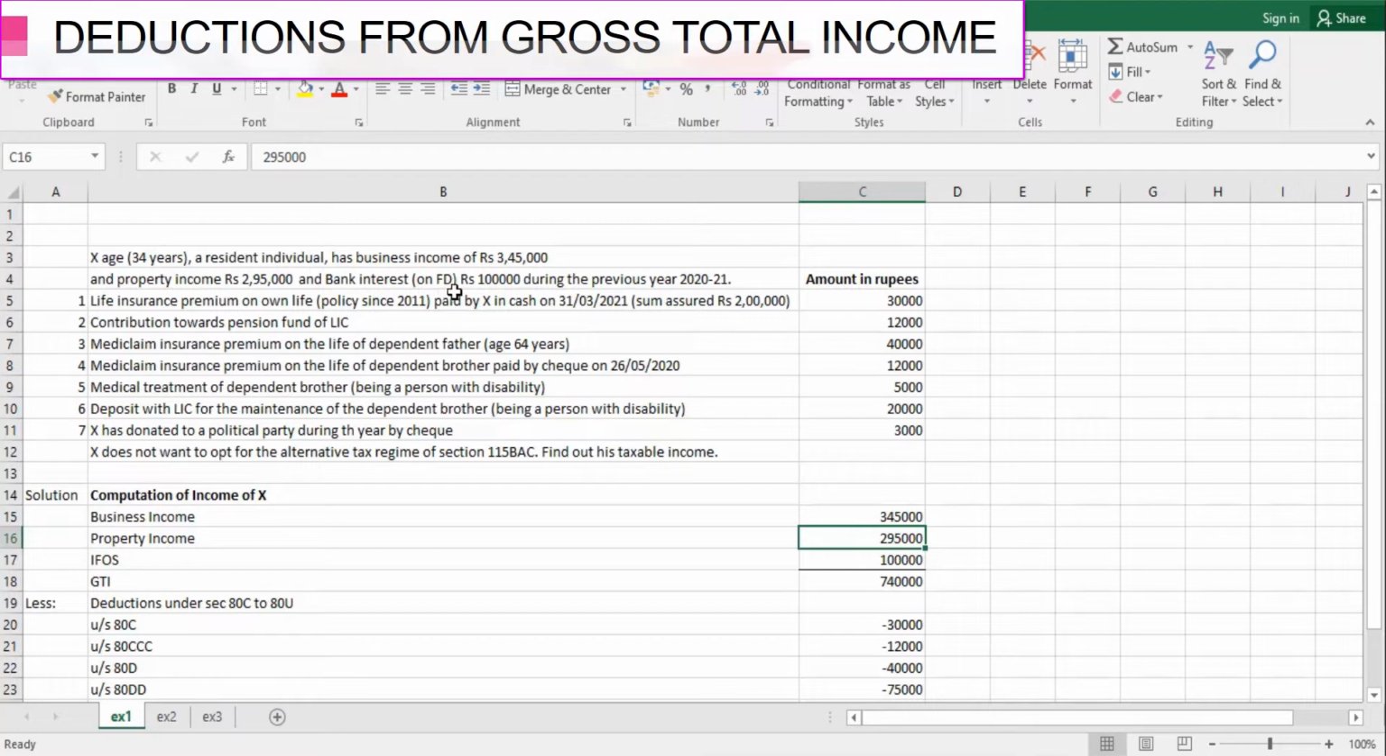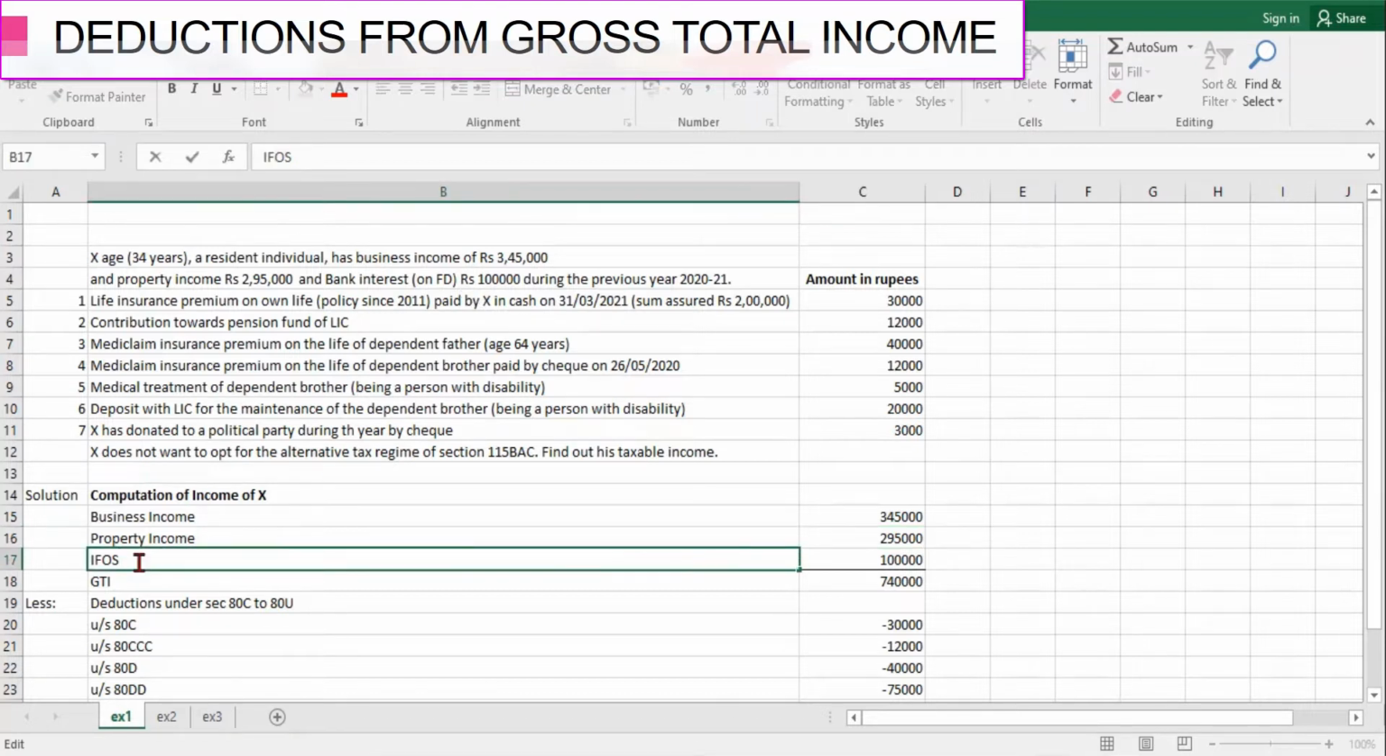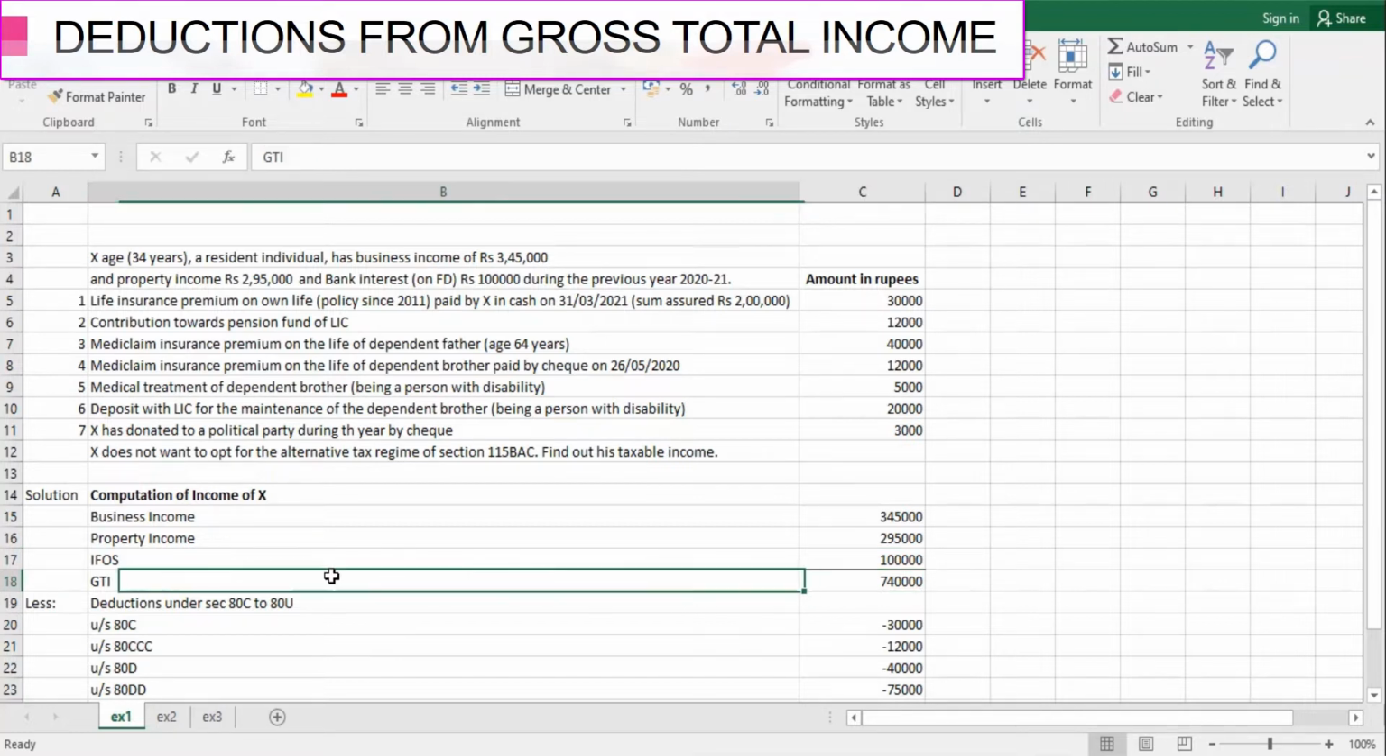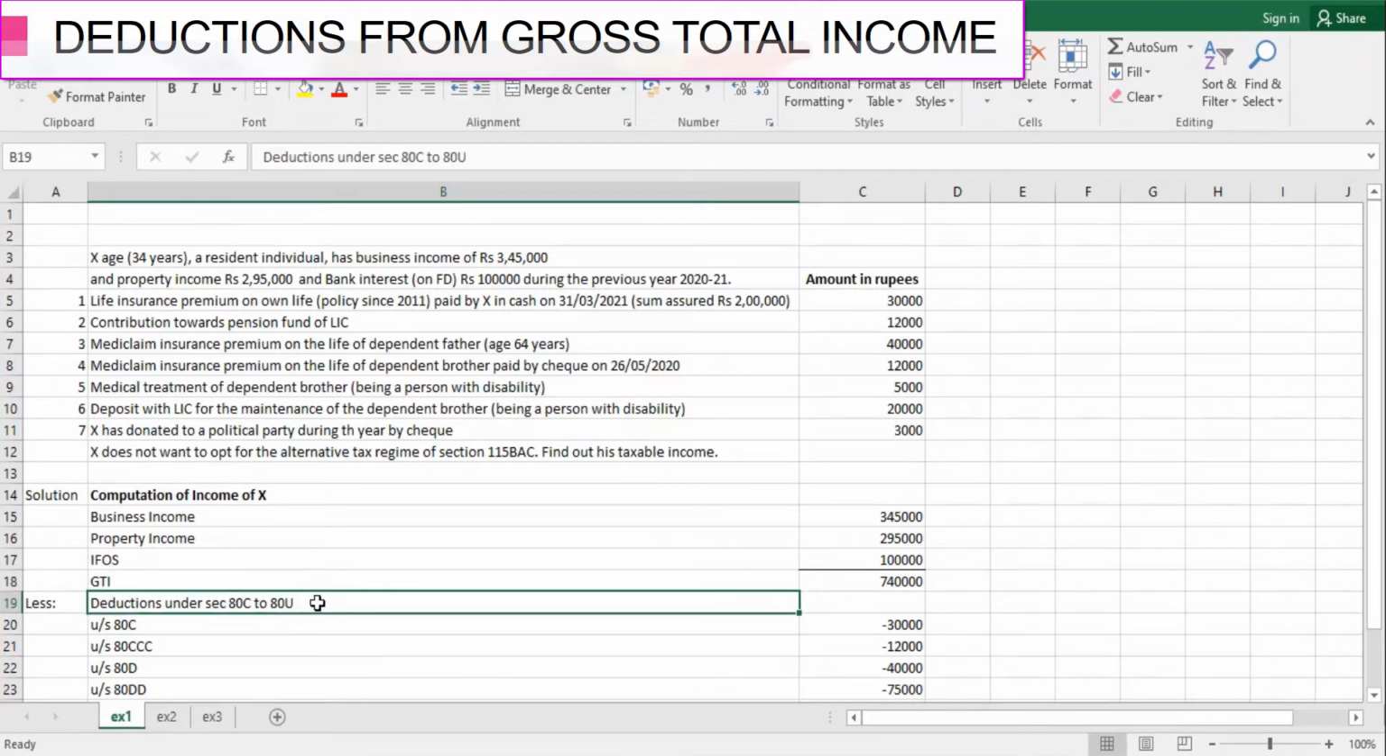Next, bank interest on FD rupees 1 lakh during the previous year 2021. So bank interest on FD is nothing but his income from other sources. So here we have written this is income from other sources, that is the bank interest income on FD rupees 1 lakh. So he has total income of rupees 7,40,000, which is known as the gross total income. So we give the deductions from the gross total income under the sections 80C to 80U. Now let us start with the deductions part.